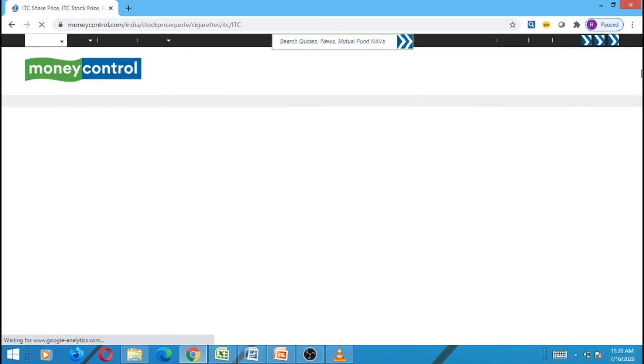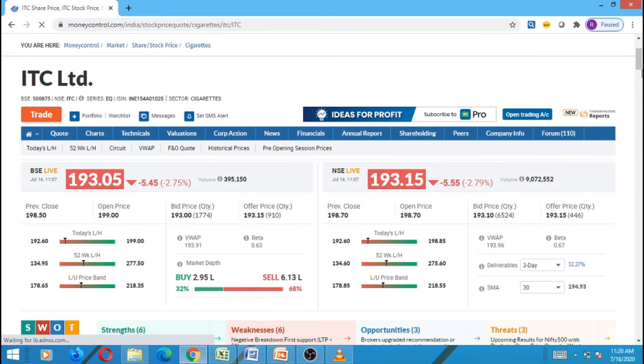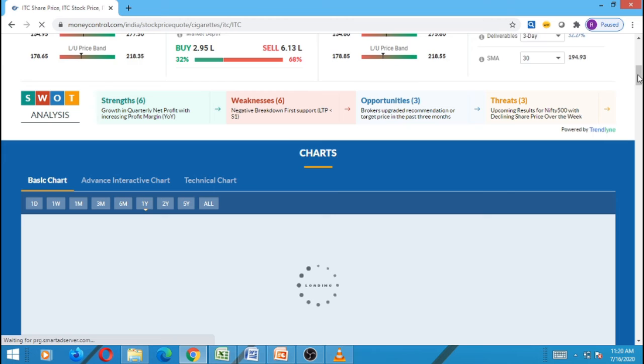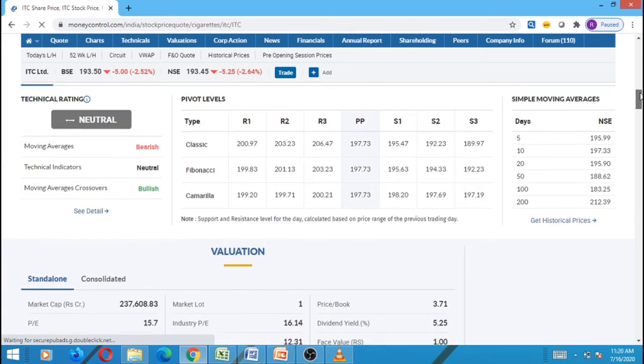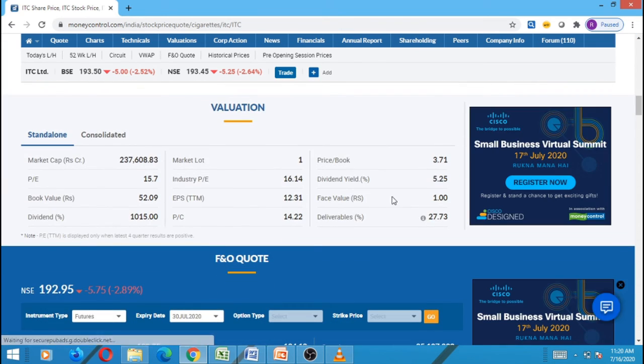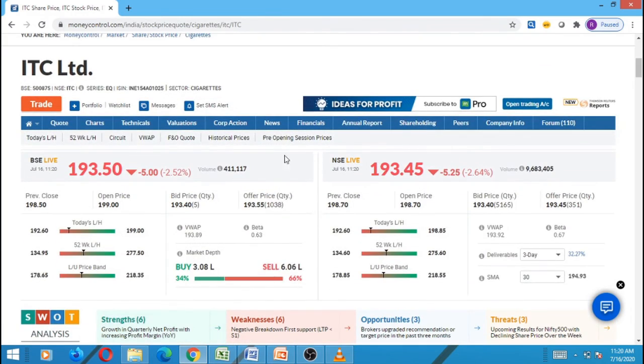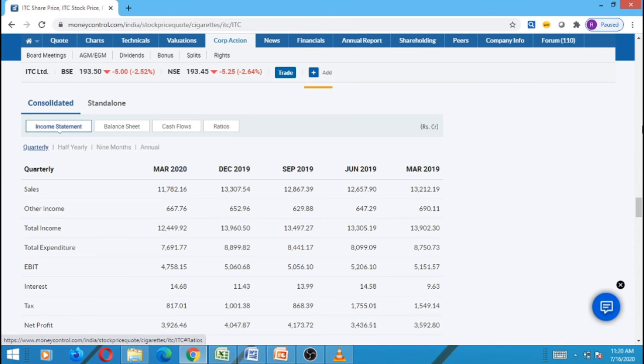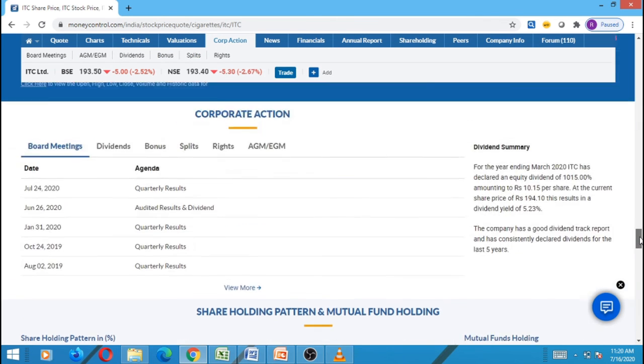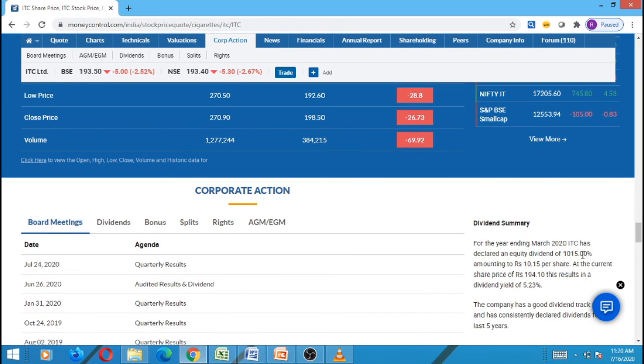So let's see a dividend calculation of ITC. I'm using the Moneycontrol site to see the dividend calculation of ITC. First I will see the face value of the company. The face value of the company is 1 rupee. Let's see how much dividend they have announced for this year. They have announced a 1015% dividend. So for 1 rupee, 1015% is 10.15 rupees per share. This is the dividend, and they have announced this dividend at the 194.10 price.